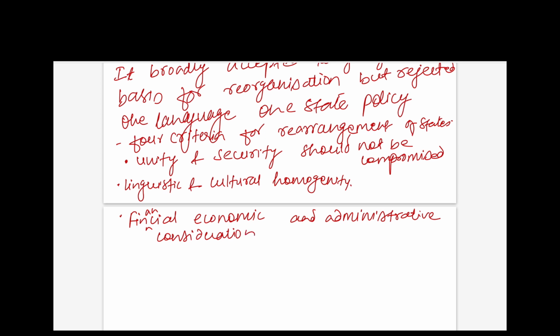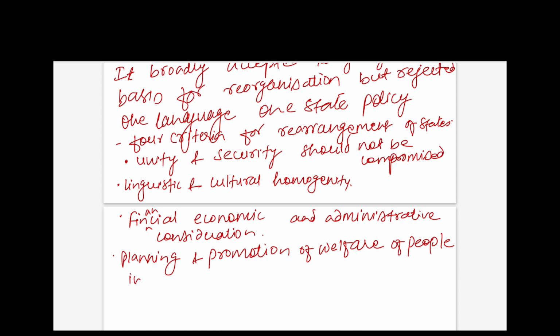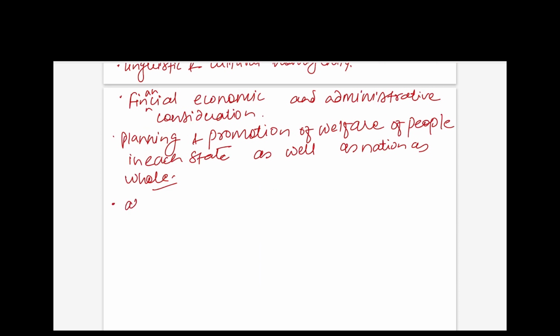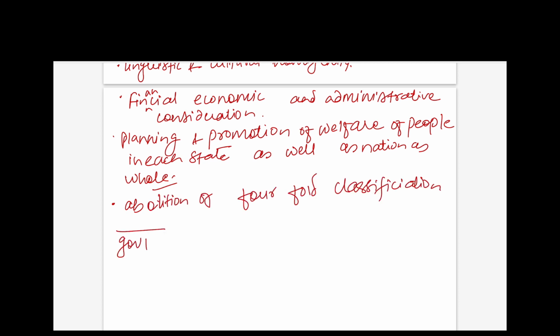Because reorganization is a huge financial burden, as you need to create a new capital, a whole set of new administrative setup mechanism, recruit people; and the fourth criterion, planning and promotion of welfare of people in each state as well as the nation as a whole. It suggested abolition of the fourfold classification.